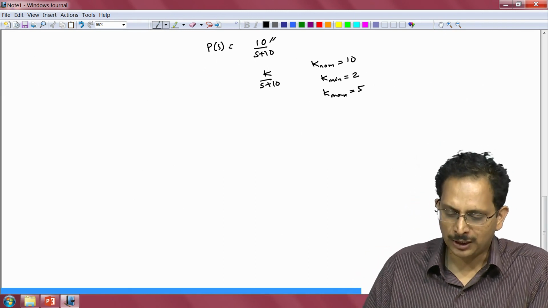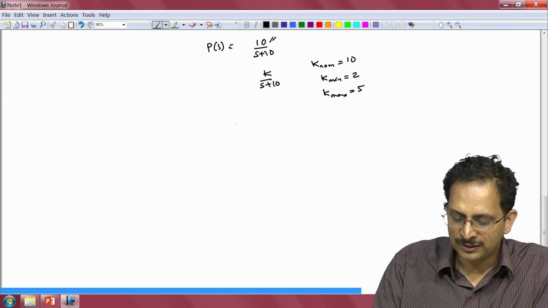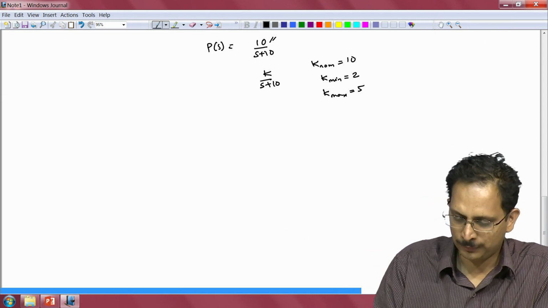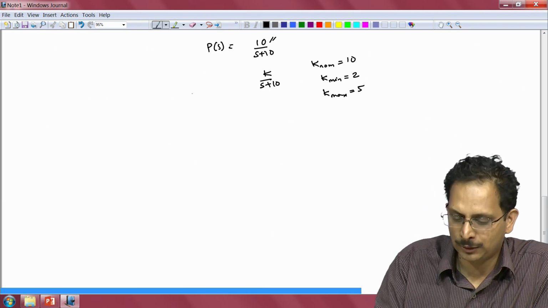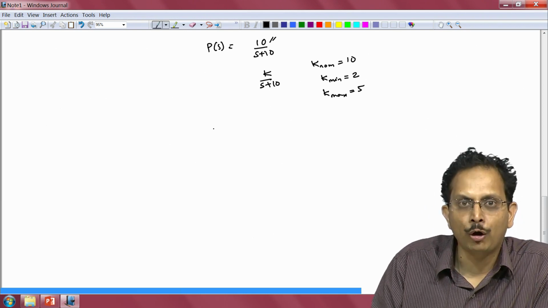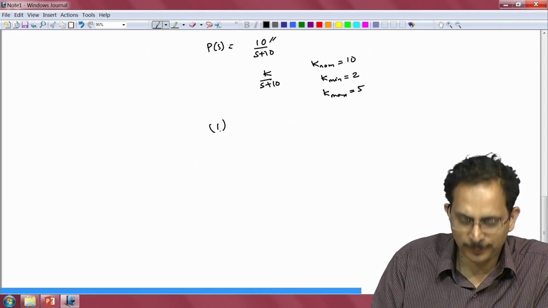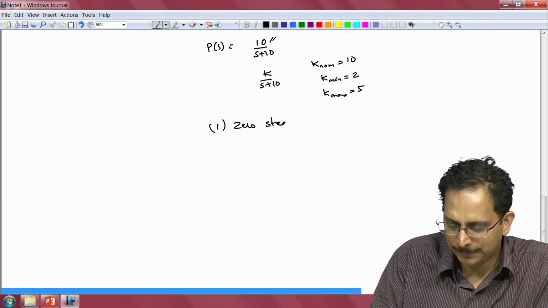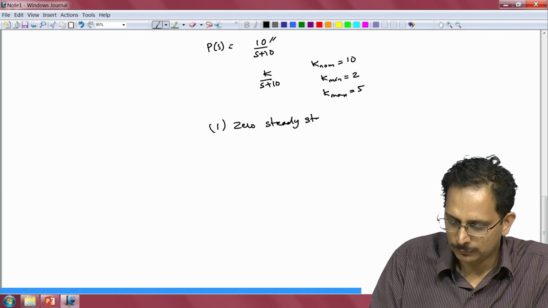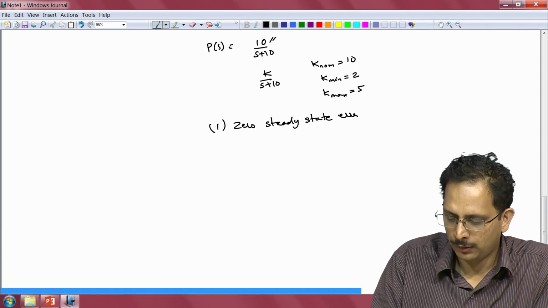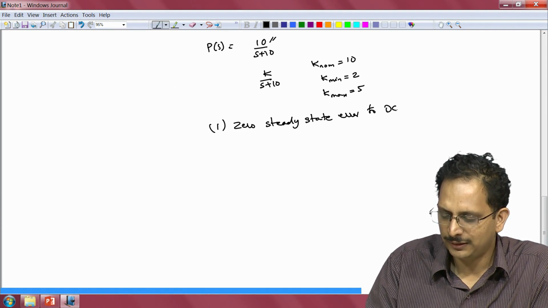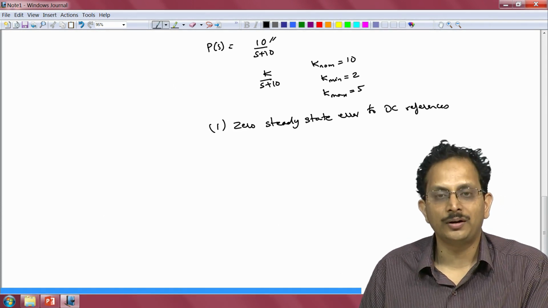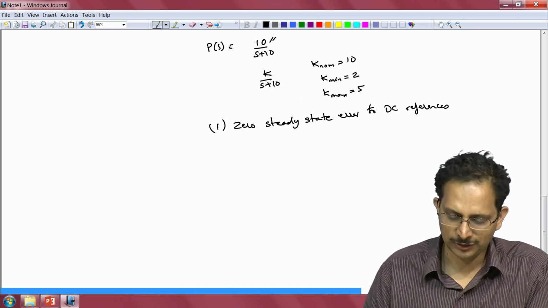So, suppose we have a plant of this kind which has a huge amount of uncertainty associated with it. Let us assume that we want this plant to have 0 steady state error to DC references. So, we want to design a feedback system for this plant with the following two specifications. The first specification is 0 steady state error to DC references. That is one requirement that this closed loop system should have.